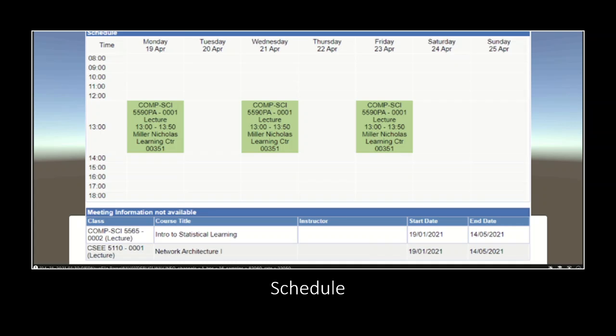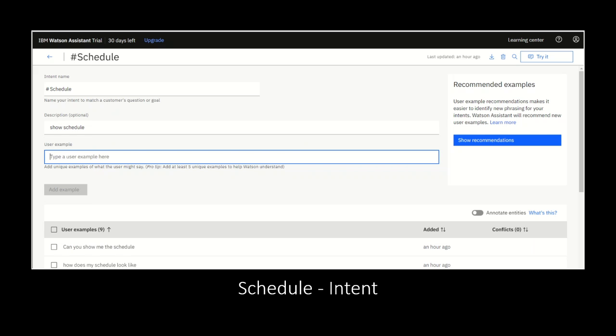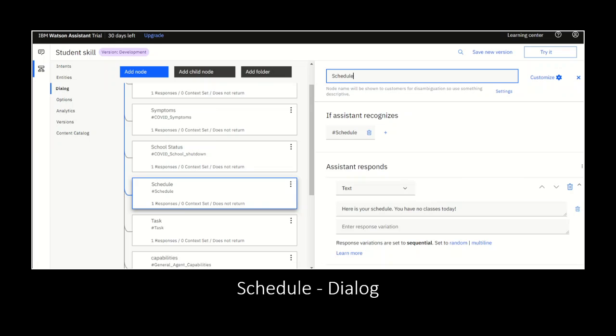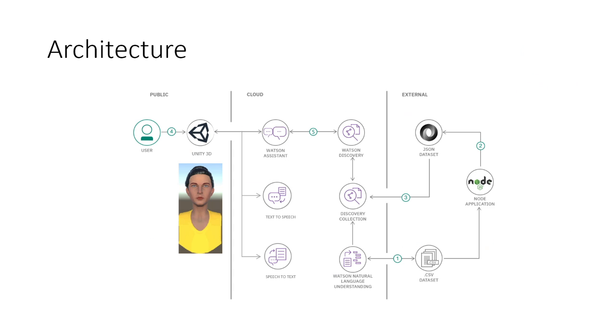And last but not least, we have a schedule querying option on the chatbot as well. The virtual assistant shows the schedule for the day so that the student can keep up with the classes. This is the intent that we used behind the scenes to identify the schedule, if the student is talking about schedule, and this is the dialogue that provides the response.